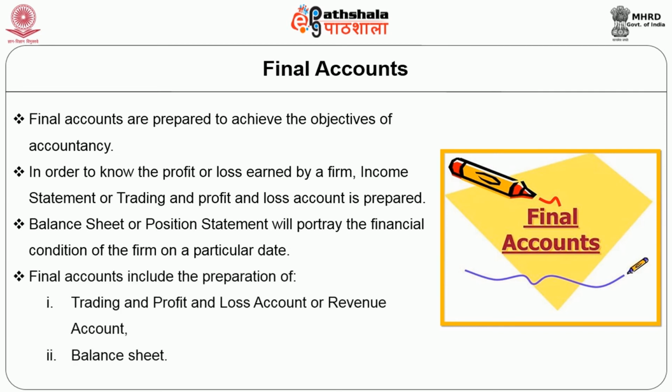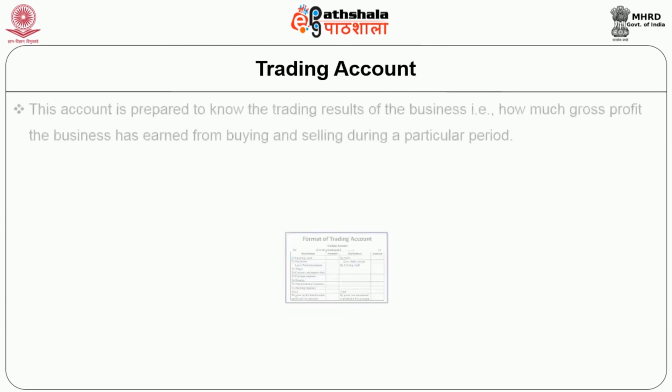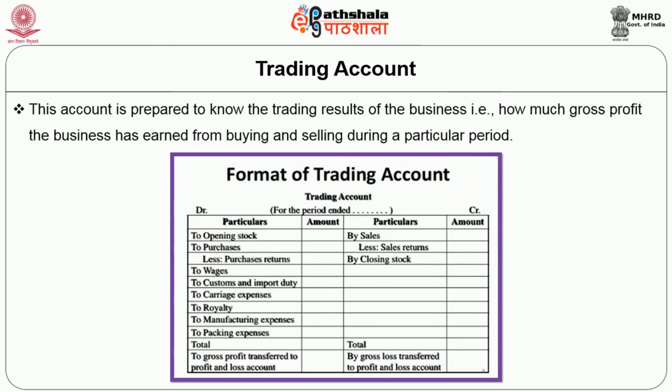Final accounts include the preparation of, first, the trading and profit and loss account or revenue account, and second, the balance sheet. The trading account is prepared to know the trading result of a business, that is, how much gross profit the business has earned from buying and selling during a particular period.